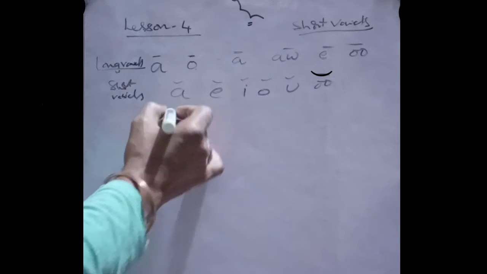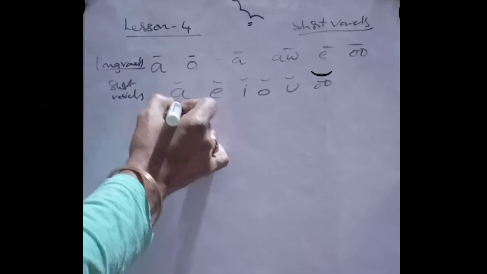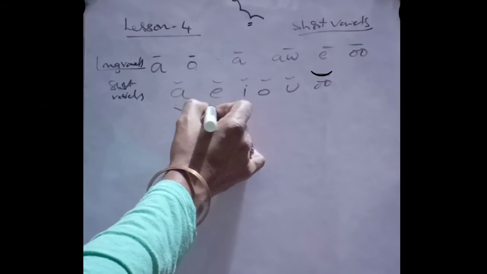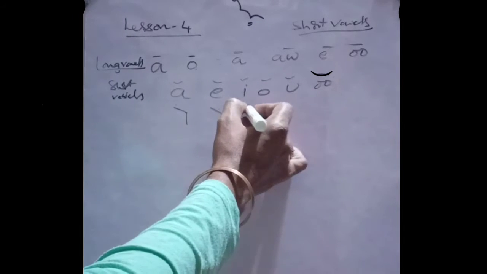In the last three lessons, we learned the 6 long vowels. Now we are going to learn the 6 short vowels: A, E, I, O, U, and U. These are the shorter forms, like A in bat, and A in bet, and I in bit.